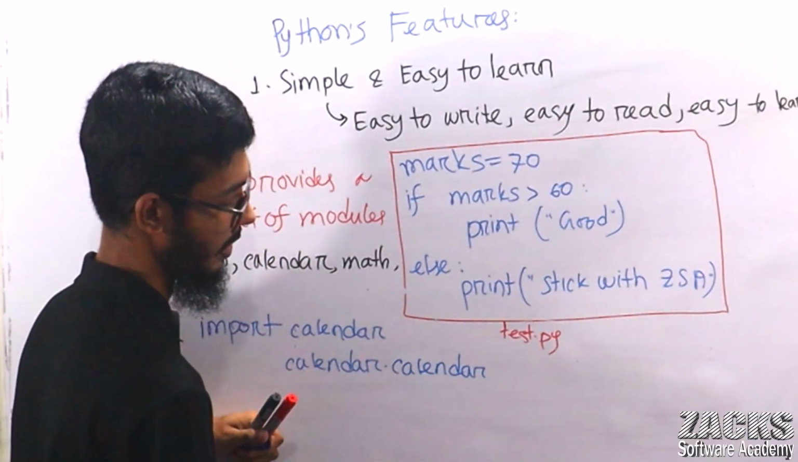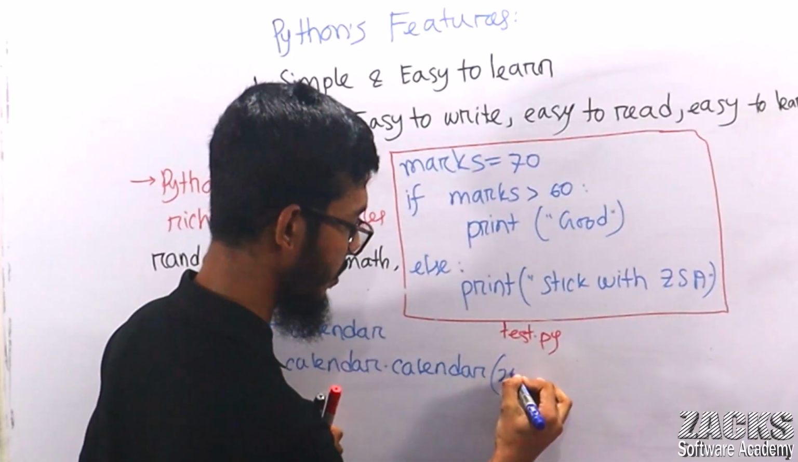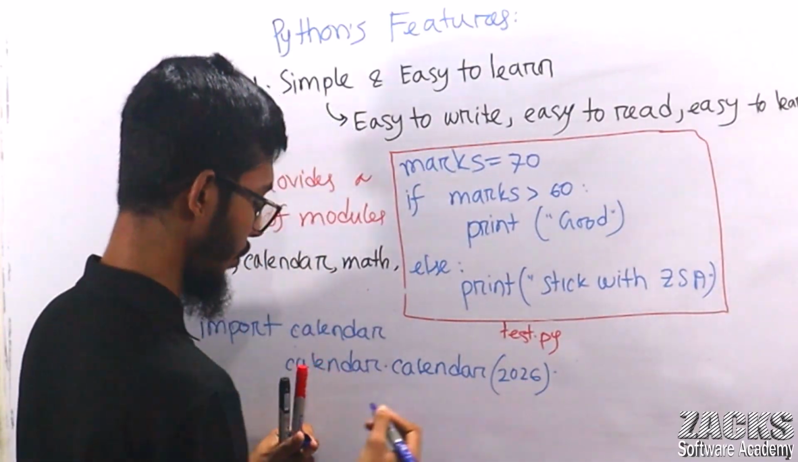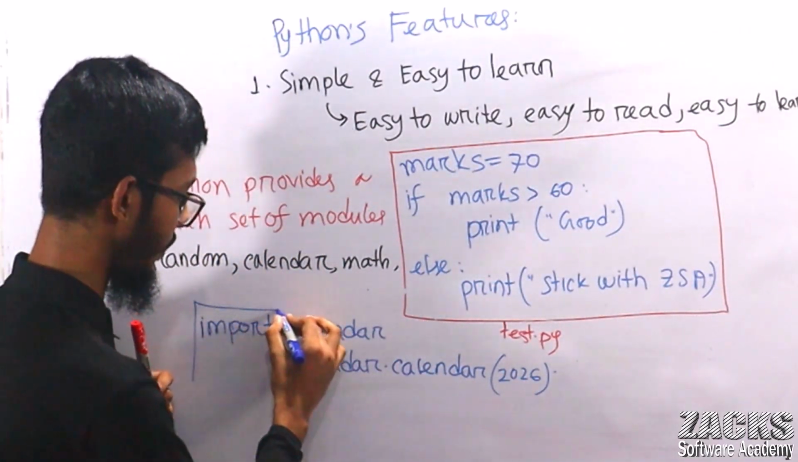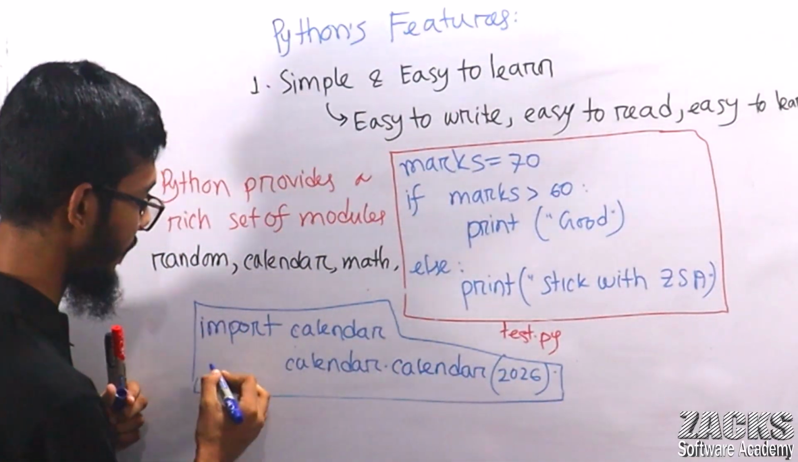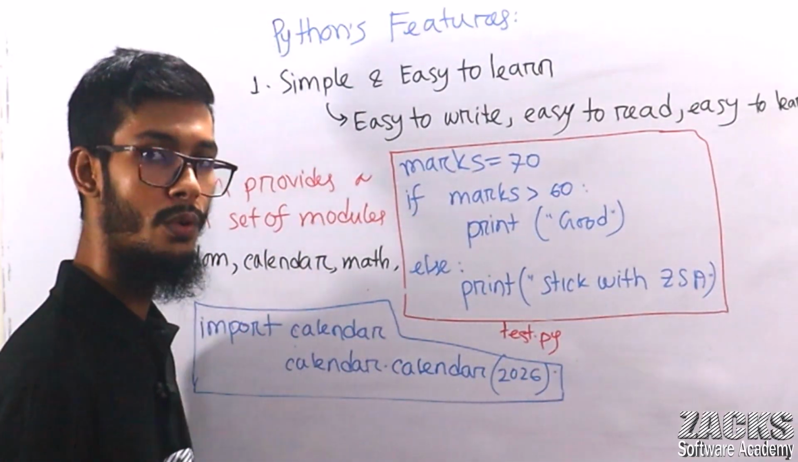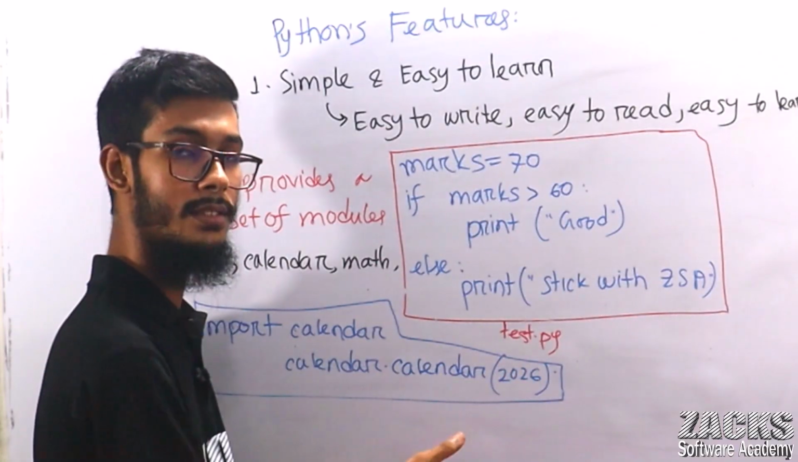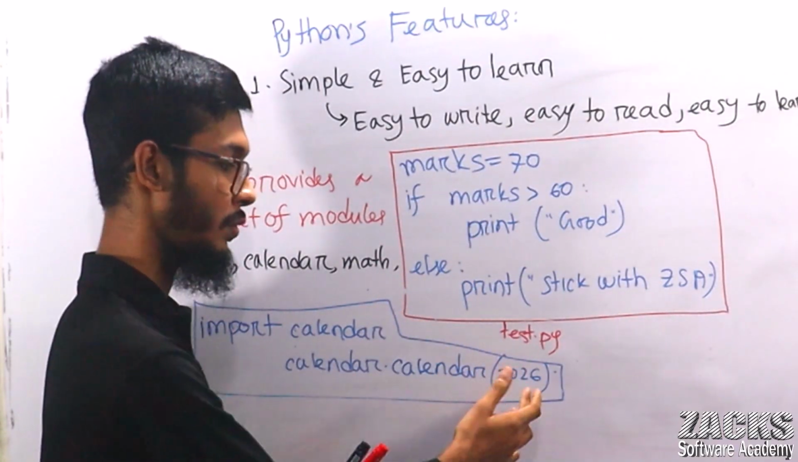Calendar of what? Consider 2026, sir. It will show you. This is our program now. This is our simple program. Okay, simple program. It will show you all the calendars of all the months, January, February, all the months of 2026.